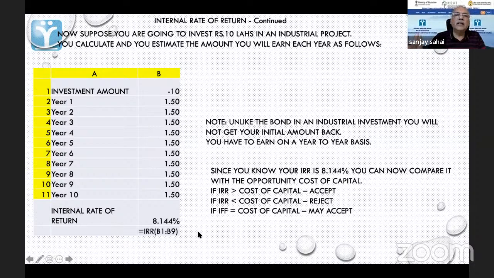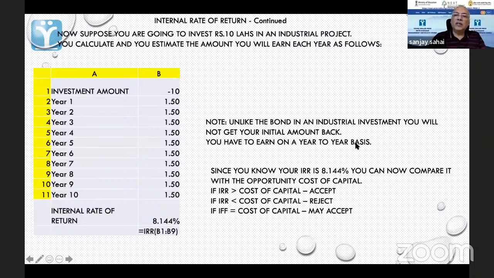And the formula in Excel is very simple. I'll show you in the next page. So remember one thing, unlike the bond, in an industrial investment you will not get this 10 lakhs back. ये तो वापस नहीं आएगा ना. In the bond example, I was adding that principal in the last year. Here I don't have to do that.